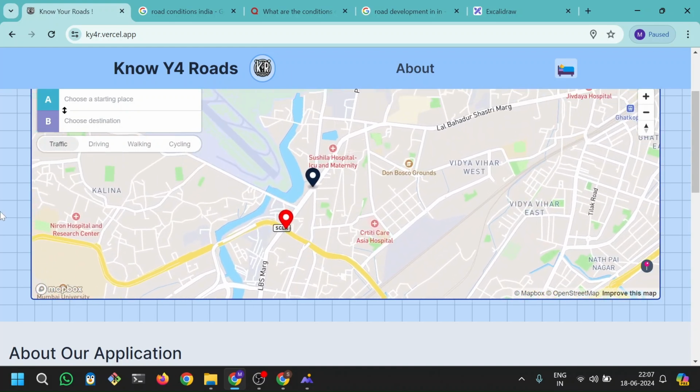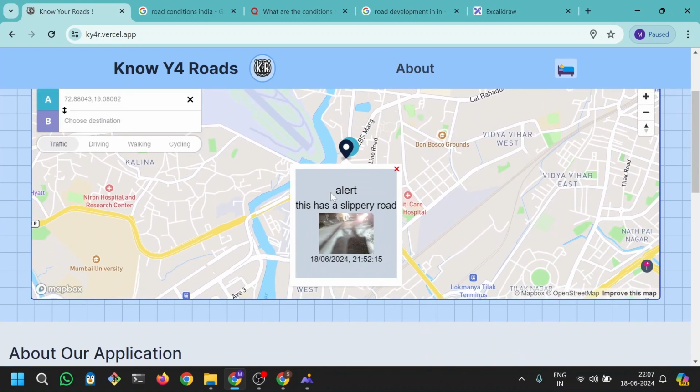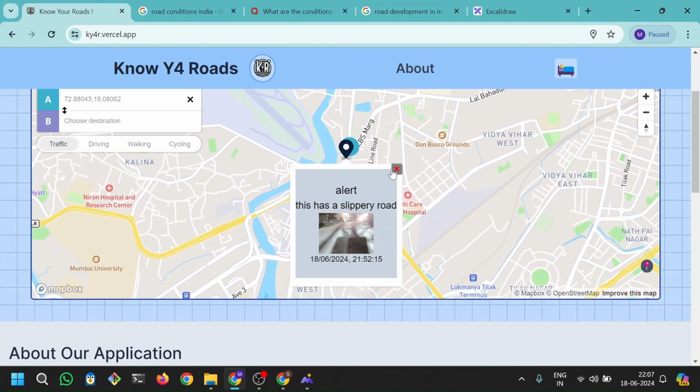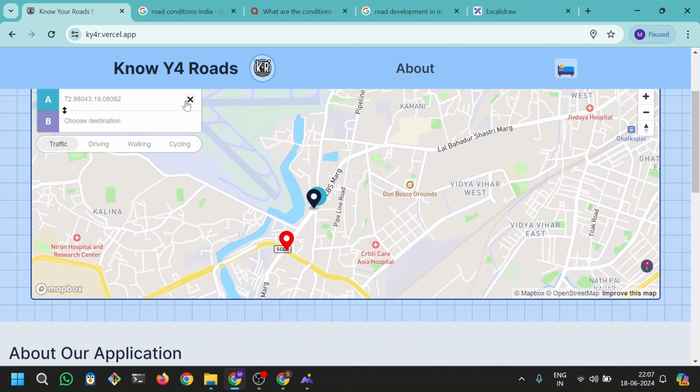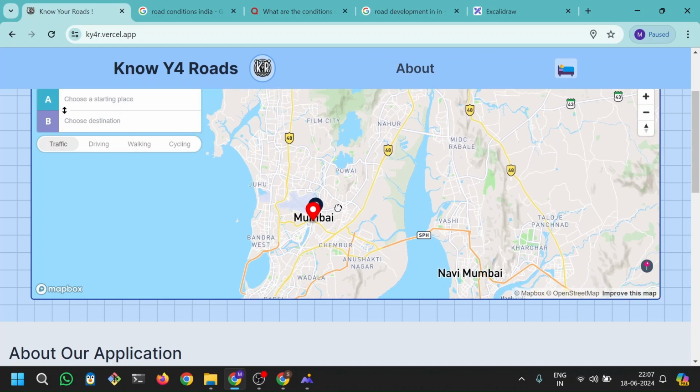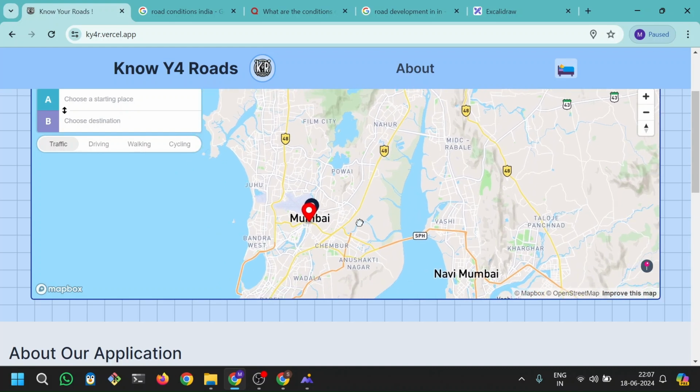So this marker I have put as a demonstration. It tells me about an alert: this has a slippery road, and there is an image present there. If I look at the image a bit more clearly, then yes, I can see that something like this can be slippery and can be very dangerous. So a platform like this can be very helpful for people who are not from Mumbai, and they can be a bit more informed about the condition of the road.